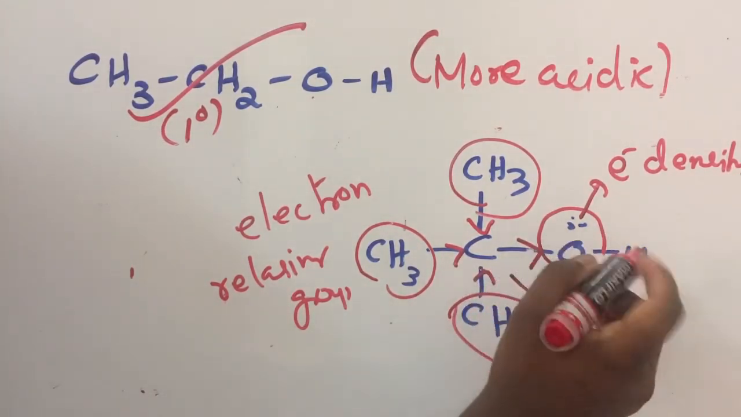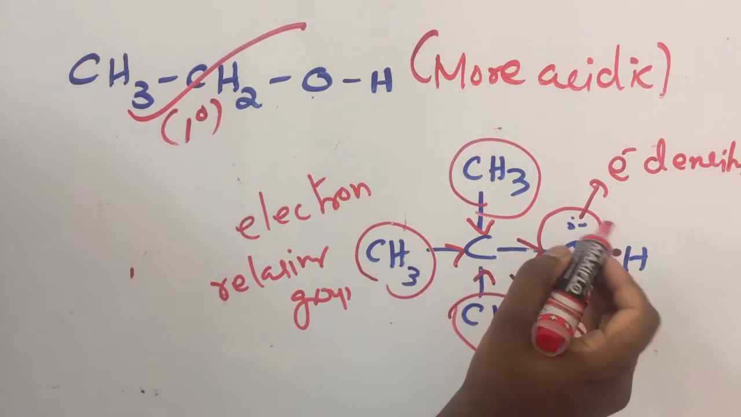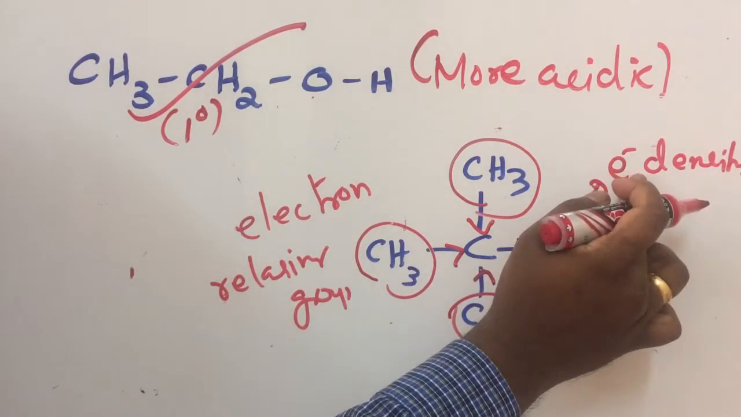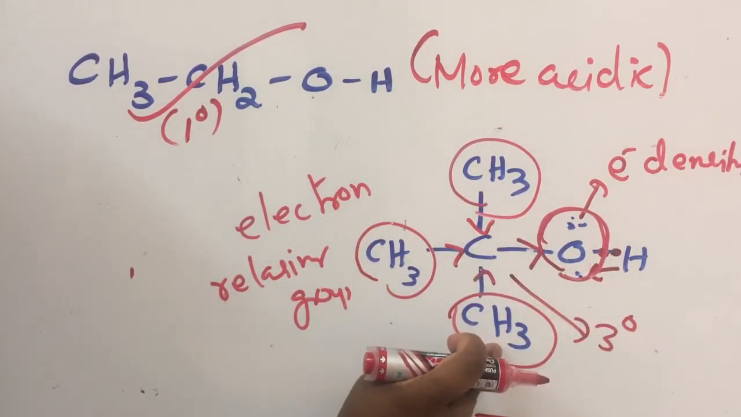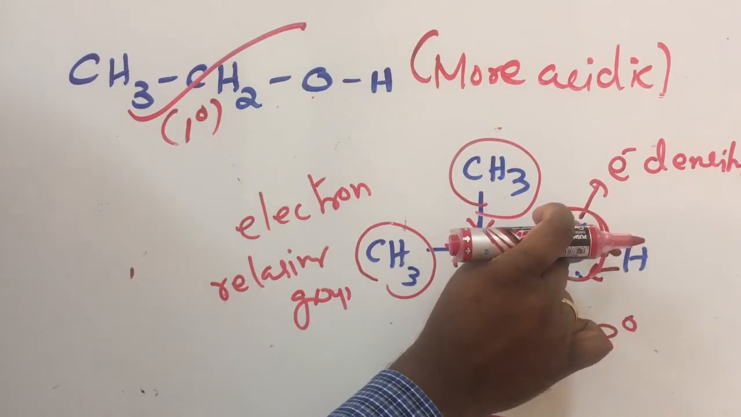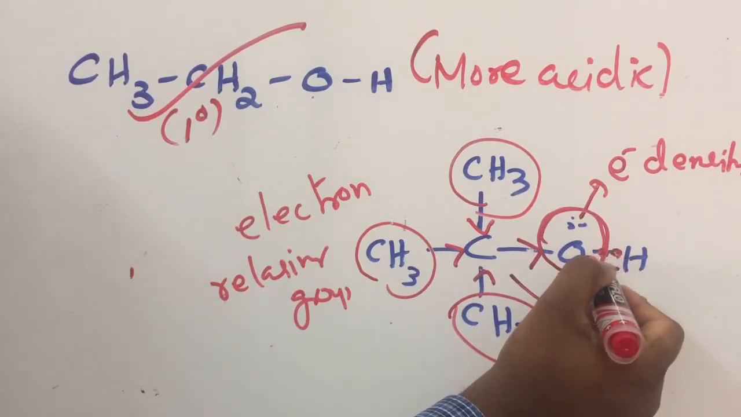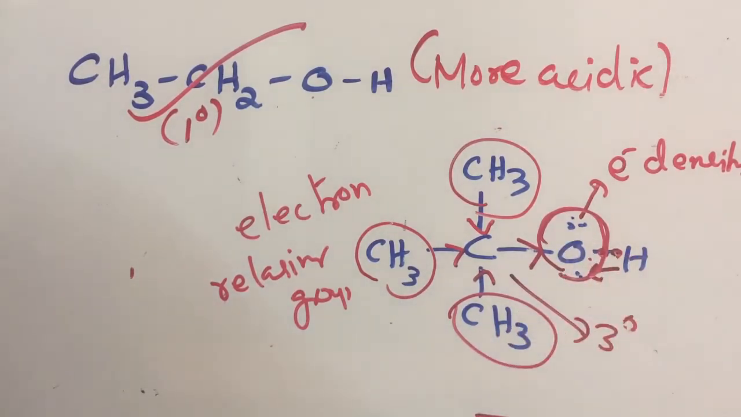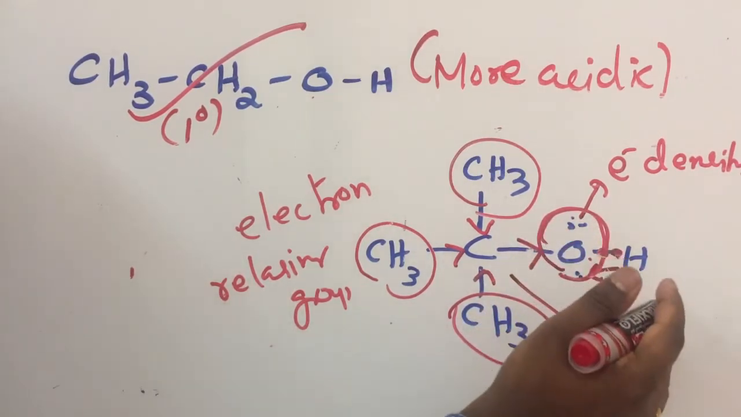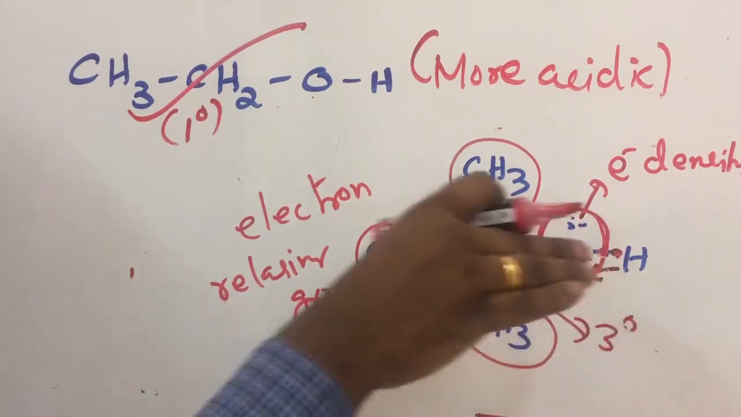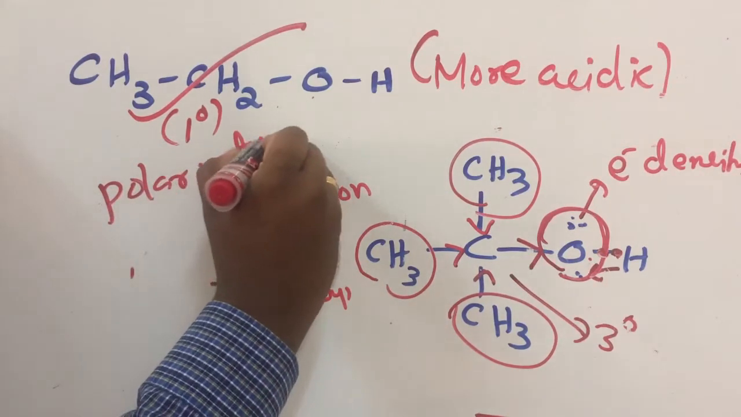So what will happen? The shared pair of electrons will not be attracted to oxygen. It becomes difficult because oxygen is already electron dense due to the presence of electron releasing groups. So the electron dense oxygen and the electrons of the hydrogen-oxygen bond will repel. The shared pair of electrons and the electron density present on oxygen will repel. So the polar nature of this compound will decrease.